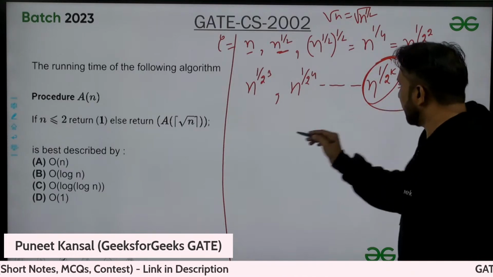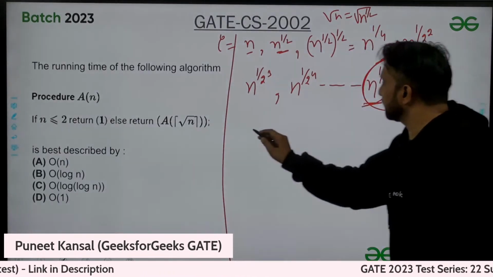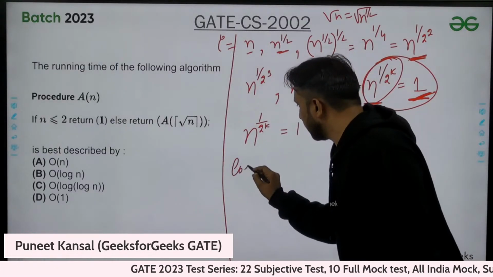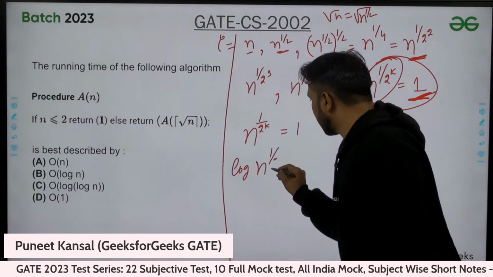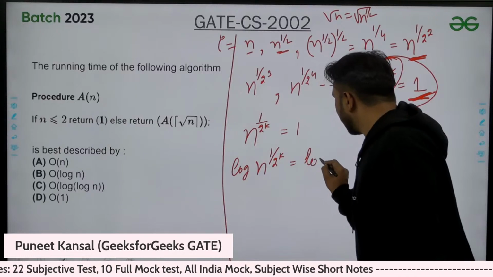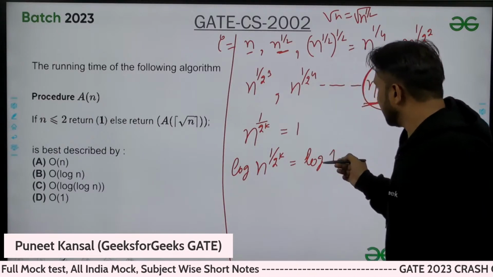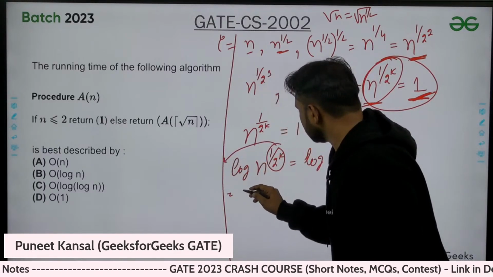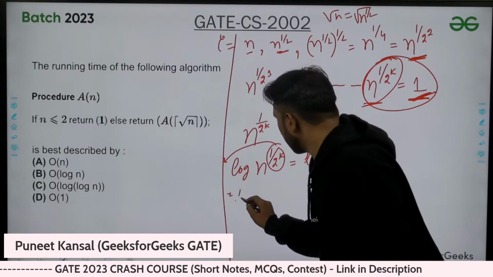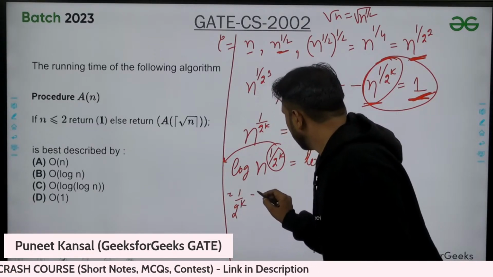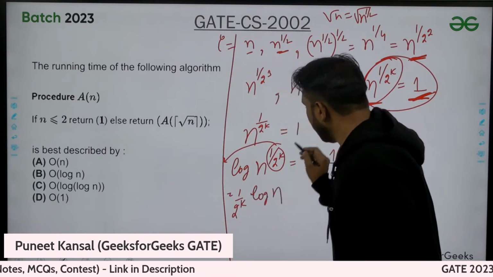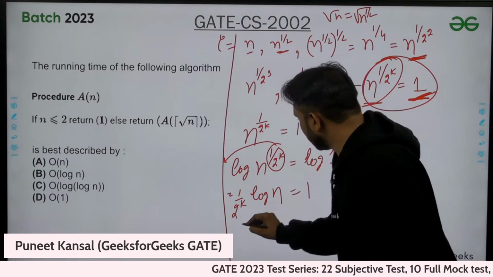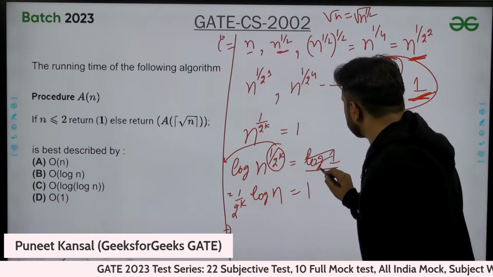Okay, so simple. Now you will take log of both sides: n power 1 by 2 power k equal to 1. Take log both sides. Log of n power 1 by 2 power k equal to log of 1. This power will come in the front, so this is actually 1 by 2 power k times log n. And log 1 is only a constant.